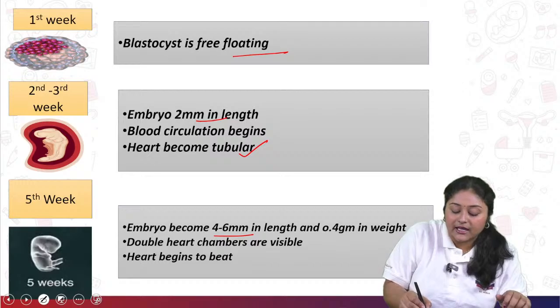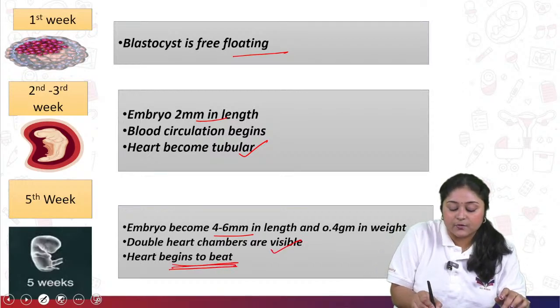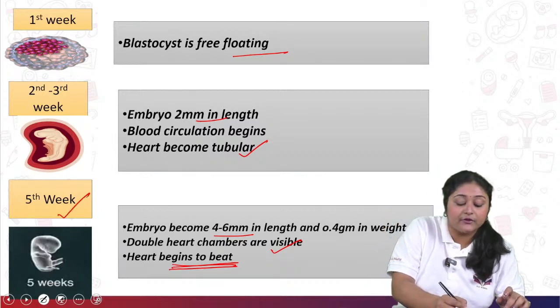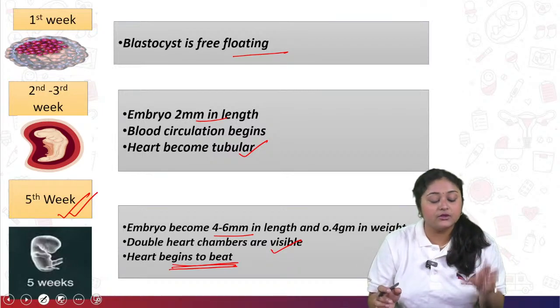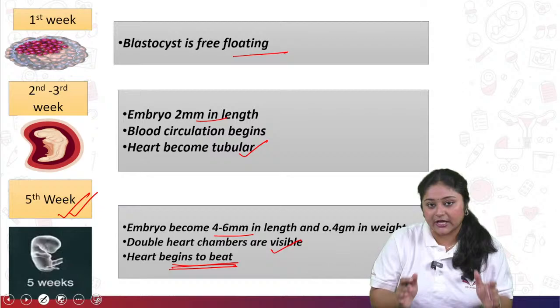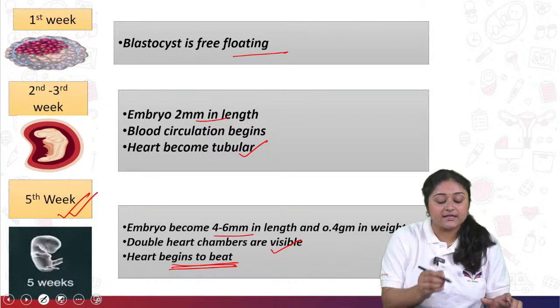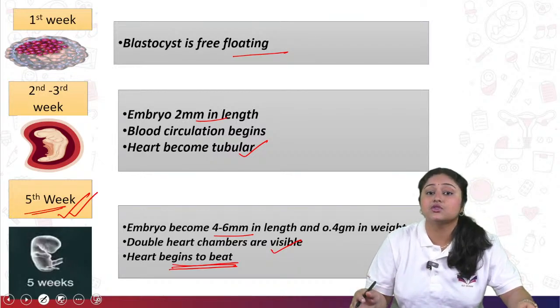Okay, and the double heart chamber can be visible, as well as the heart beginning to beat. This is most important. The heart begins to beat at which time? That is within the 5th week. So if doctors cannot find the heartbeat within the 5th week of the pregnancy period, it means there is a miscarriage. So that is the most important point within the fifth week: the heart begins to start beating.